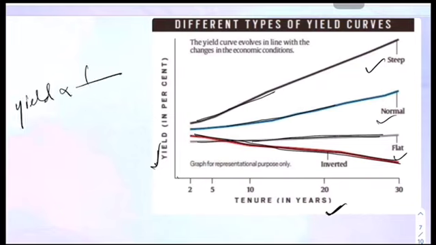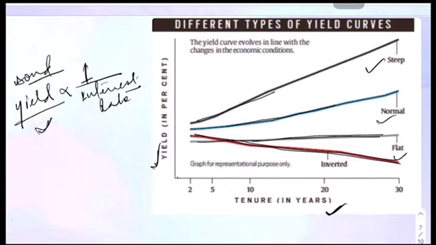So bond yield is inversely proportional to the interest rate. If the rate of interest increases, the bond yield decreases. This is what is happening right now in the USA. If the Federal Bank keeps on increasing the rate of interest, the bond yield will decrease, right?